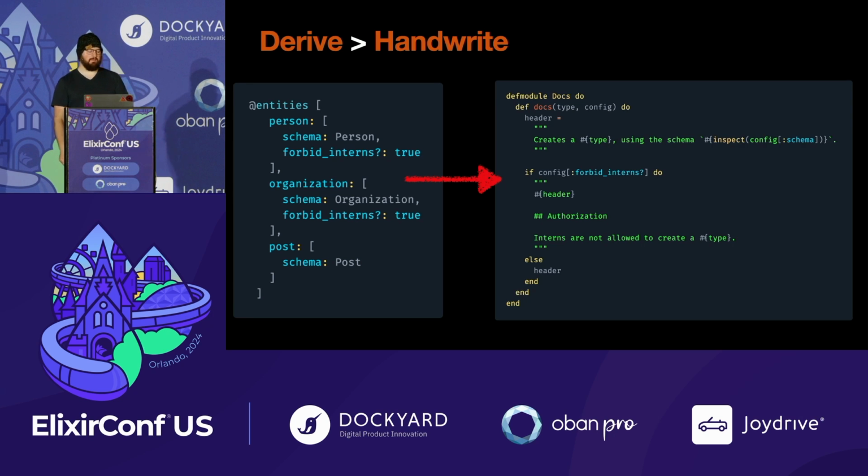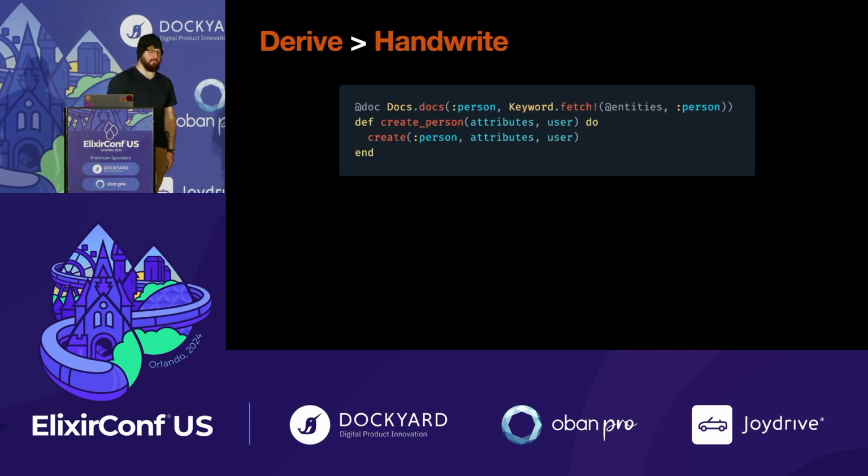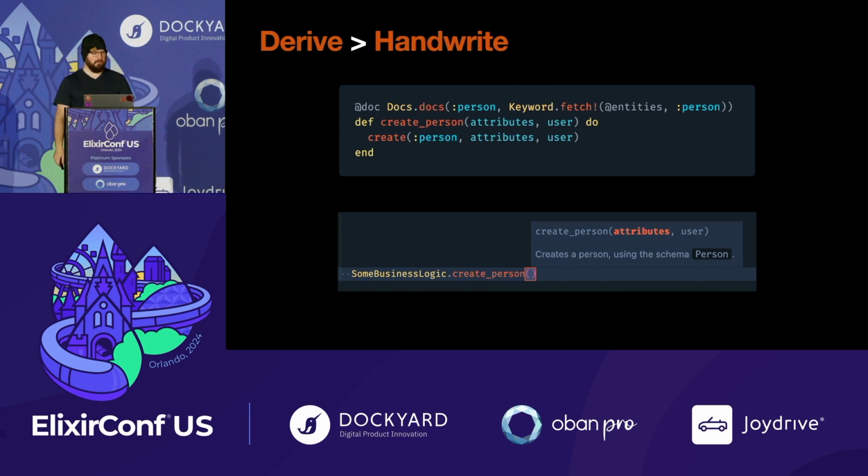So here we're going to create a separate module, just for reasons like you can't call private functions that are in your module while building docs, but don't worry about that. And we're going to take the config, we're going to take the type, and we're going to actually dynamically build the documentation. Obviously, this is harder to read than handwritten documentation, but the general idea is this isn't what you read, right? So here we can say, add the documentation to this function. And now I get autocomplete in my editor that cannot be wrong.